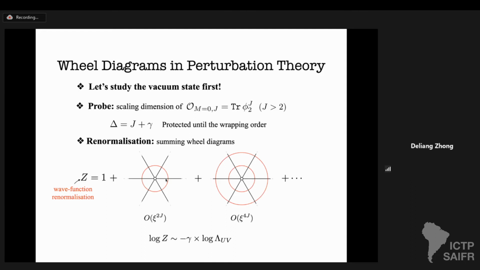So let me recall what happens diagrammatically. The scaling dimension of this operator O_M with M equals 0, J starts from the classical value and of course receives quantum corrections. What is particular about this operator is that its scaling dimension is protected until wrapping order. For example, diagrammatically, the wave function or dominant factor starts from 1 and receives contributions starting from order g to the 2J, and the next order is order g to the 4J and so on. Suppose we find a way to resum, and you can read out the anomalous dimension from diagrams using the standard RG methods.